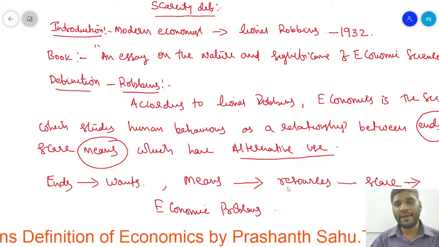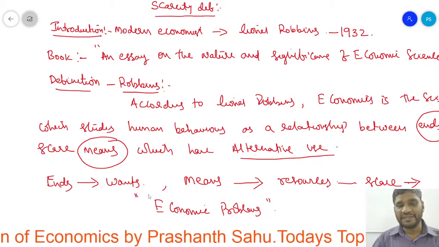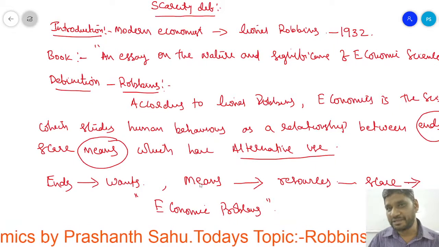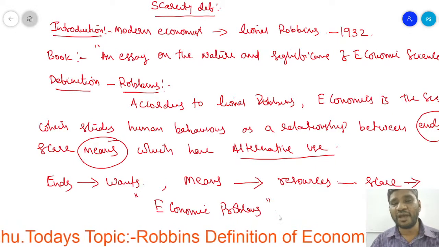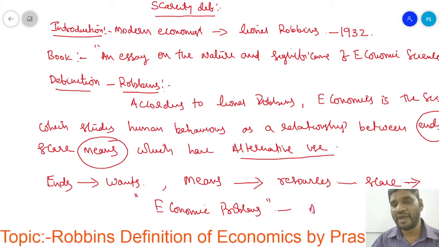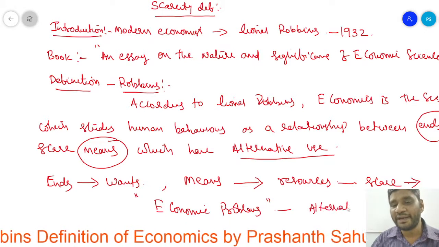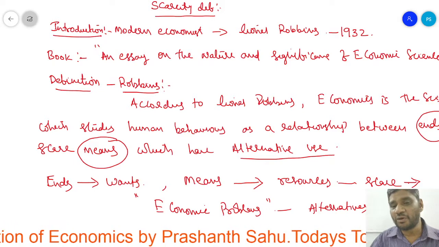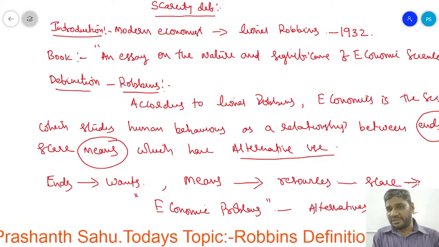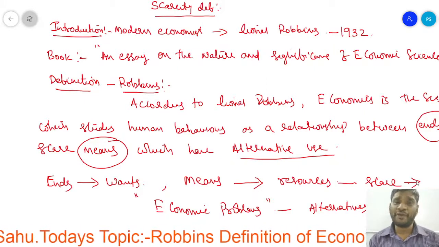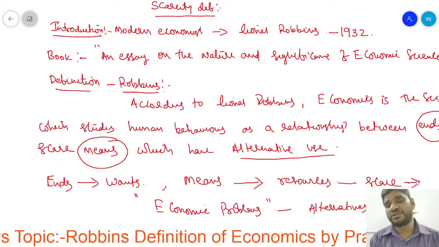When this economic problem arises, what do we have to do? Definitely we have to find out the alternatives. So what are those alternative uses? By using these alternative uses, our economic problems will be solved.